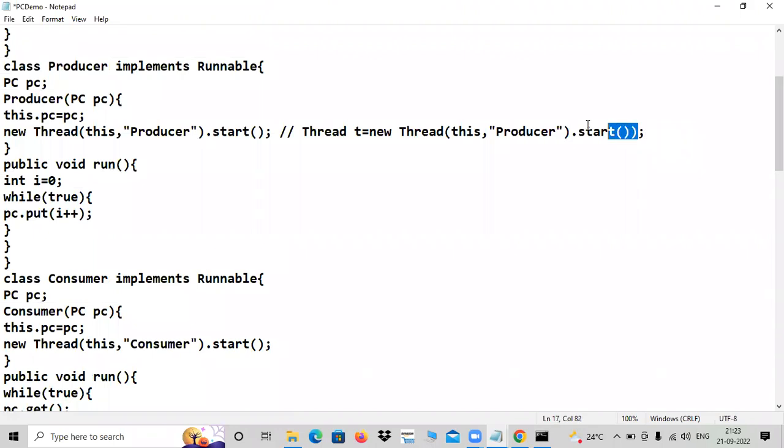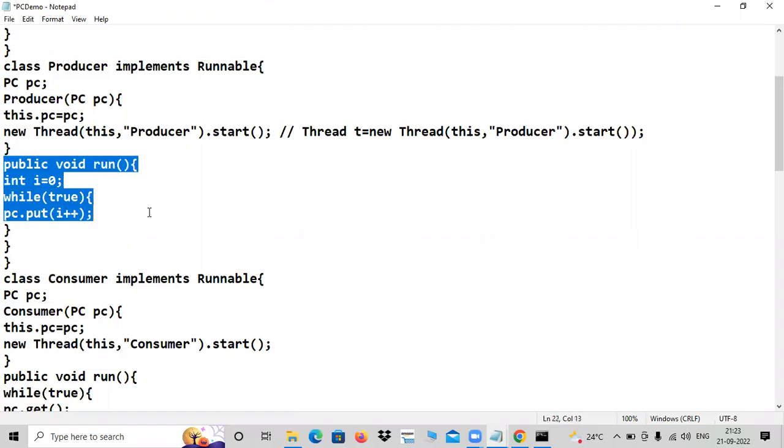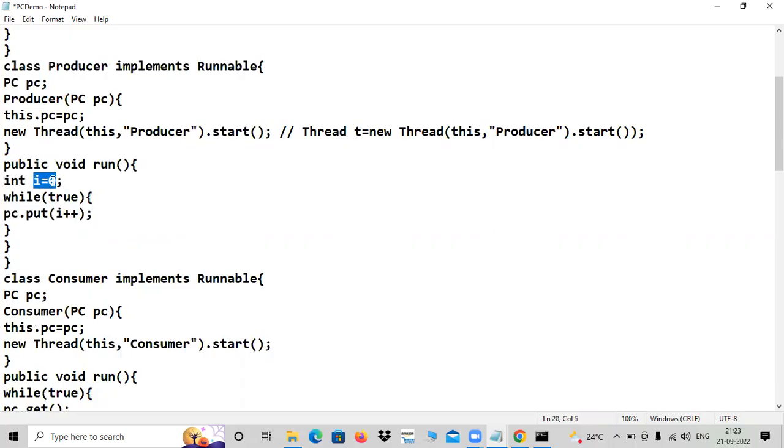You are calling start method, right? Control transfers to its own run method. Here is the run code. Do you agree with this? You called start. Control transfers to run. Inside run, what is given? I is initialized with 0. Don't forget, I is 0. True. True means gates are open. Got inside. PC dot put.